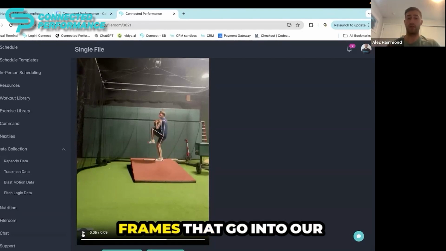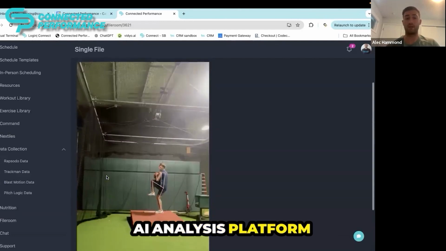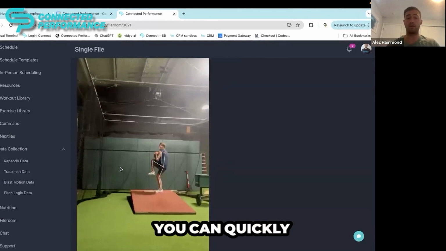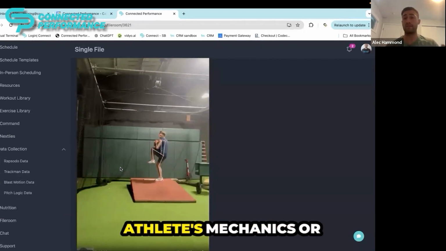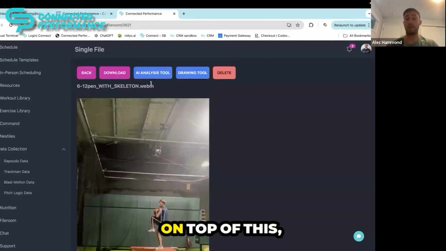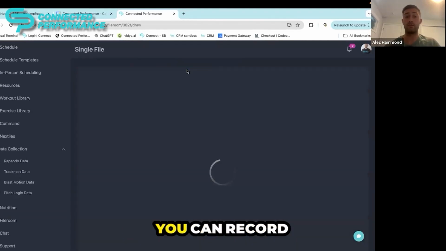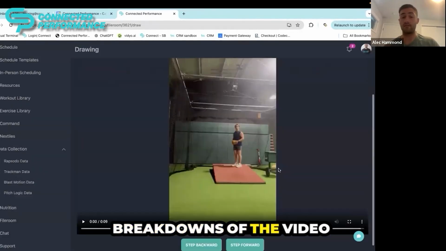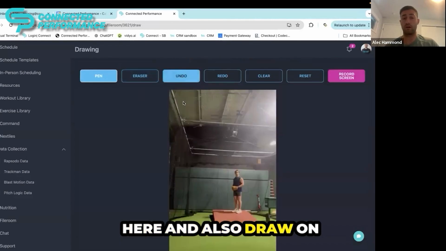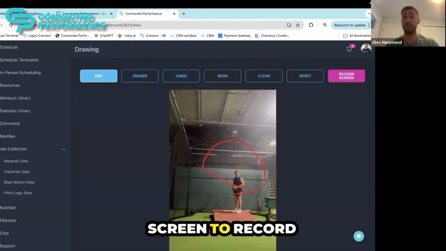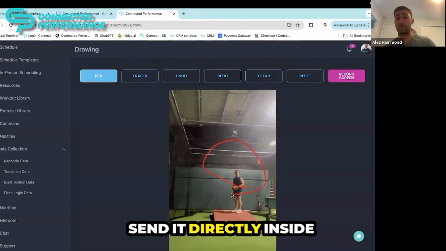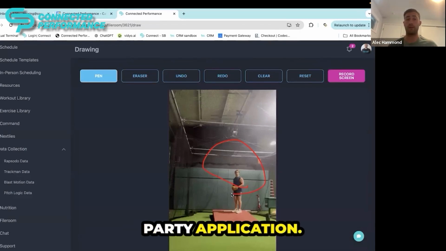So we have skeletal frames that go into our AI analysis platform inside of the video that you can quickly understand and view an athlete's mechanics or how their body's moving. On top of this, you can also go in and you can record breakdowns of the video here and also draw on the athlete or the screen to record everything on here and send it directly inside of the platform. So you never have to leave and go to another third-party application. Everything's going to be centered in-house here for you.